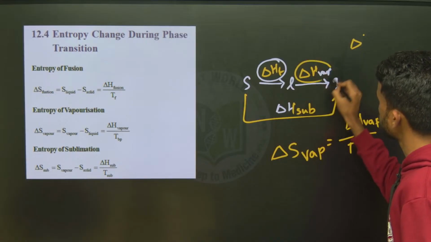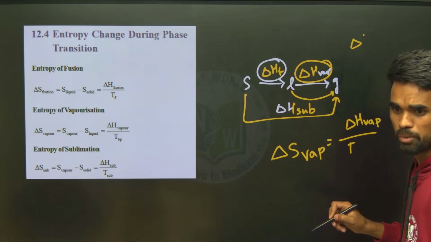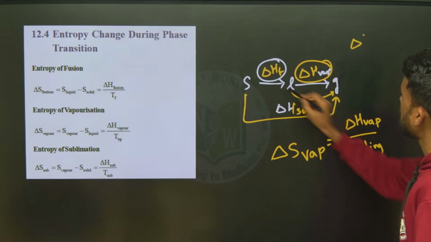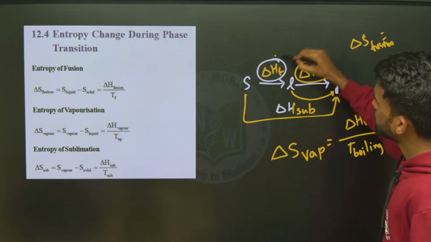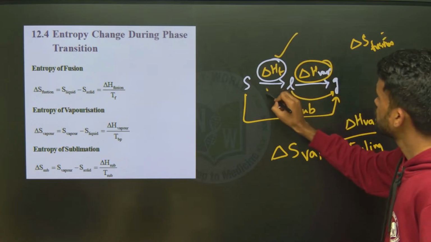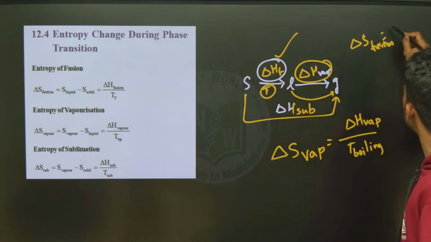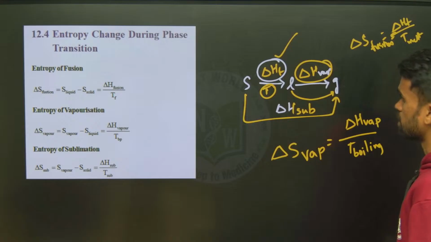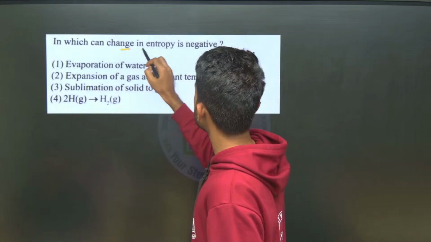So this is delta H vaporization. This liquid to gas conversion happens at the boiling point, so the temperature you should take is T boiling. If I ask for delta S fusion, what is your formula? Delta H fusion by T melting. Whatever the temperature you are taking, that will be considered in the formula. Delta H fusion by T melting, like this.